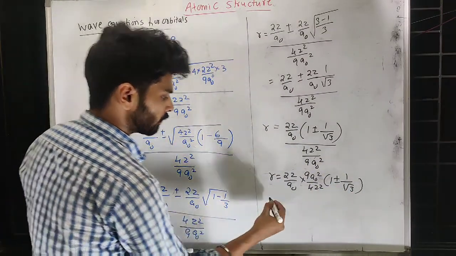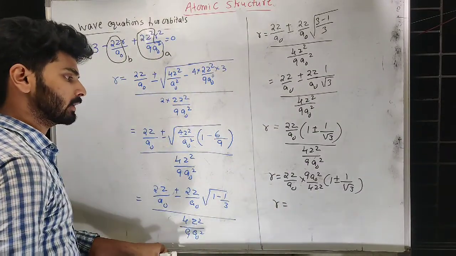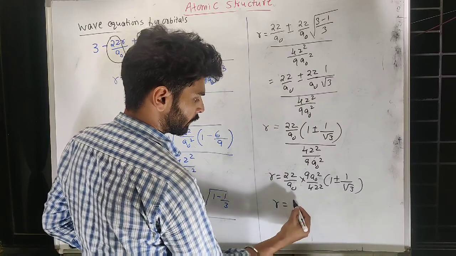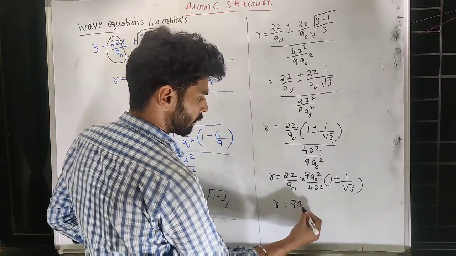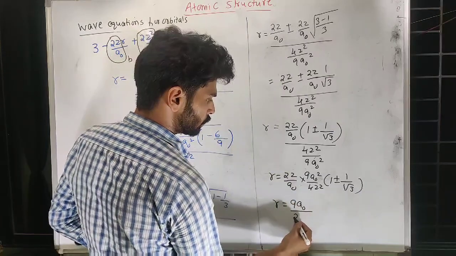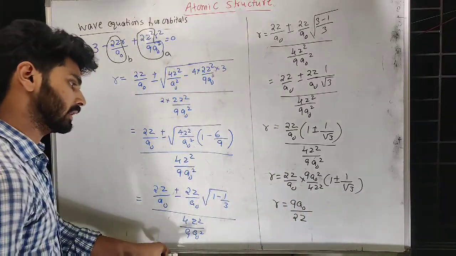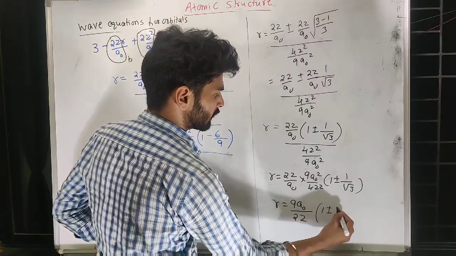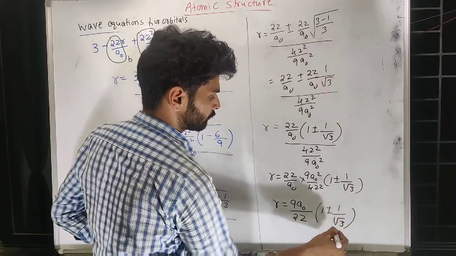Now a naught will cancel, 1 a naught will remain, 1 z will remain, 2 one times, 2 two times. So 9 will remain, 1 a naught will remain, and 2 z will remain. So r equals 9 a naught upon 2 z into 1 plus or minus 1 upon root 3.